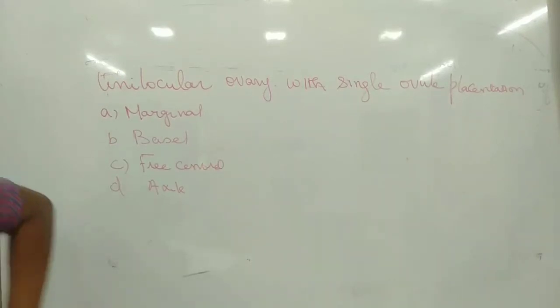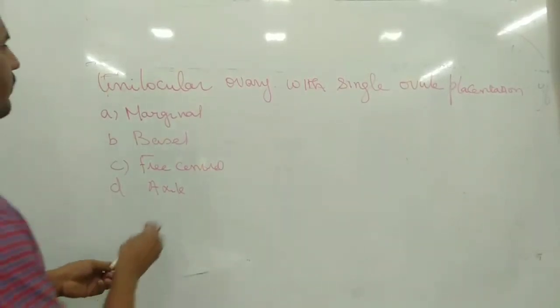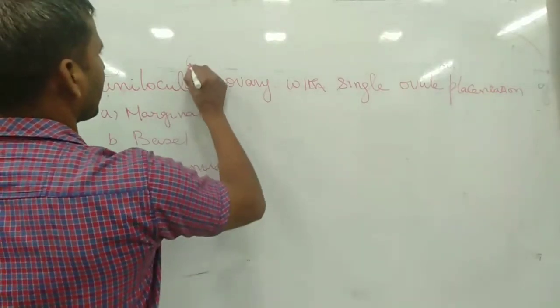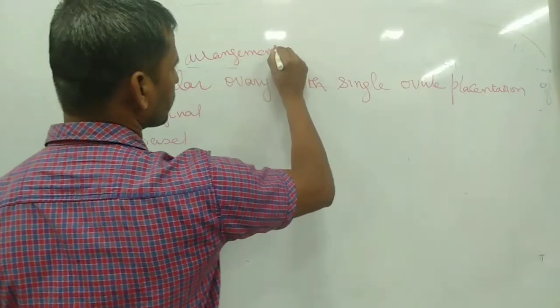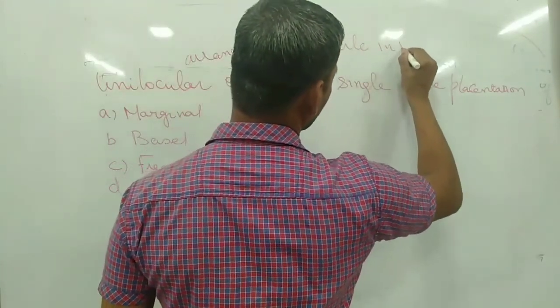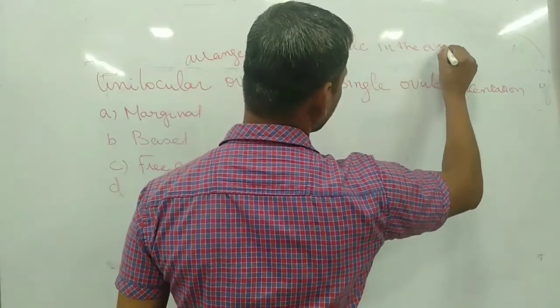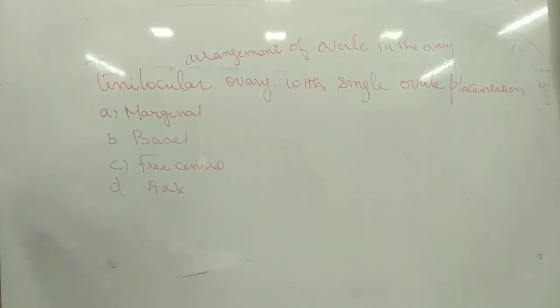What does placentation mean? Arrangement of ovules in the ovary. This is called placentation. Here they asked about a unilocular ovary with a single ovule, and which kind of placentation it is.